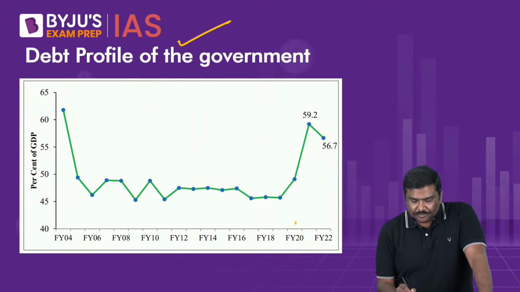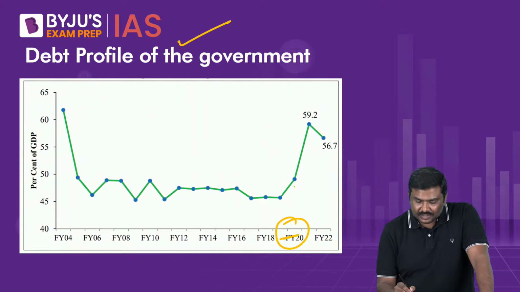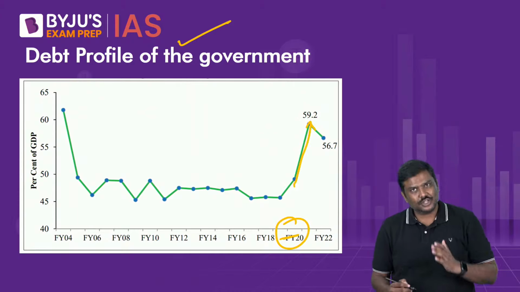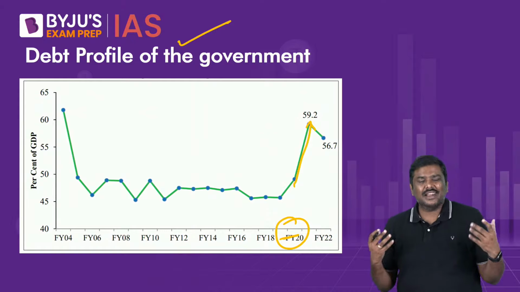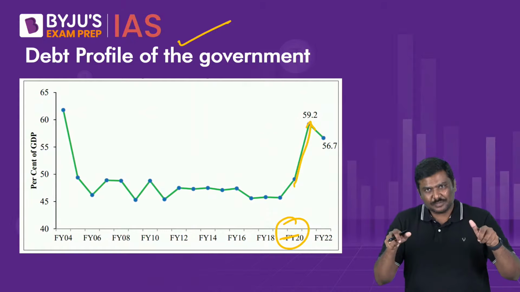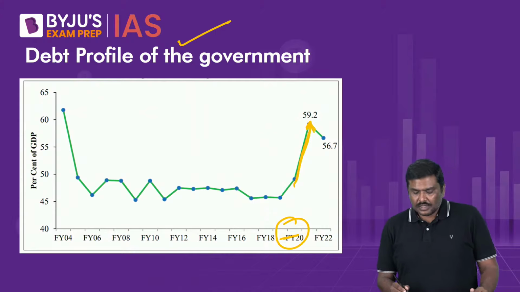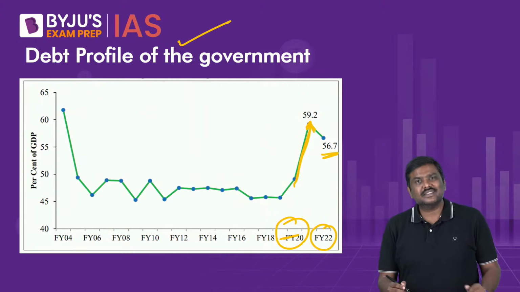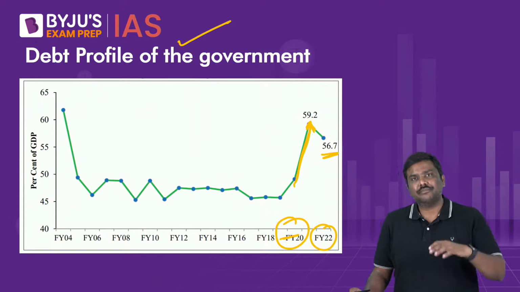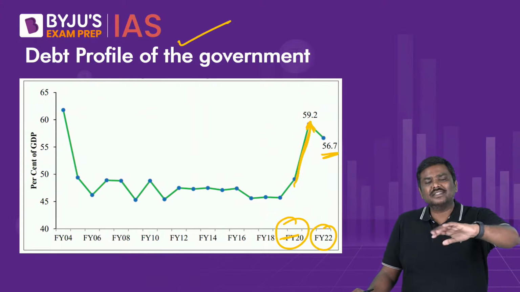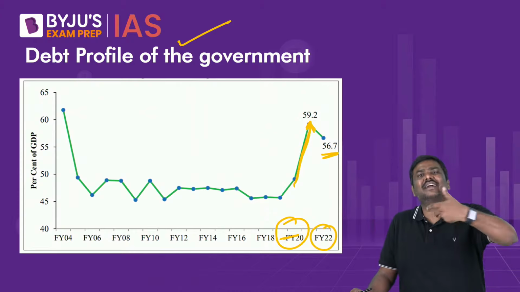You will see that from financial year 20, the debt of the government actually shot up. Debt means basically the liabilities, or how much money has been borrowed and how much has to be repaid. It has actually shot up. Now for financial year 22, it is somewhere around 56.2%. But please understand, overall liabilities are slightly different compared to the public debt.